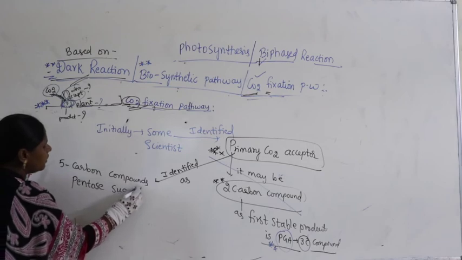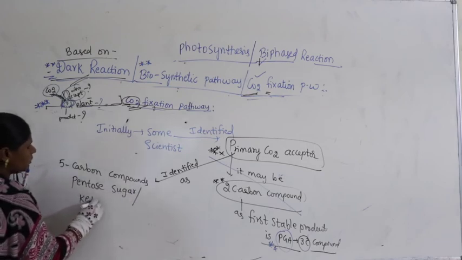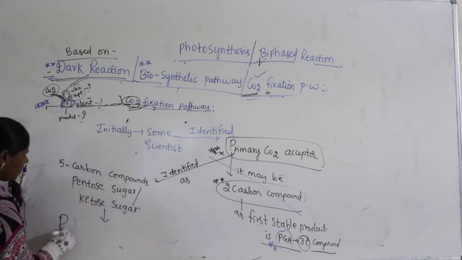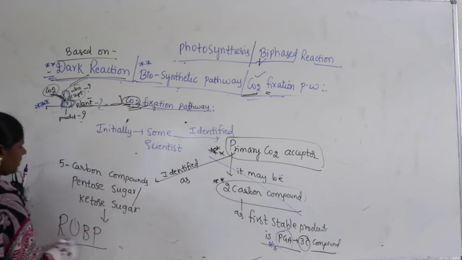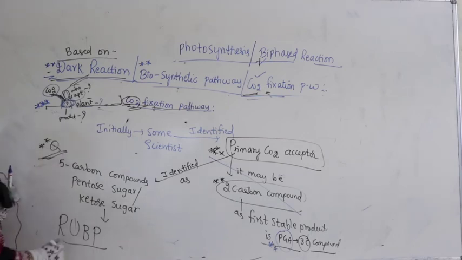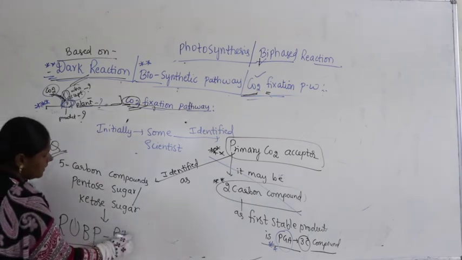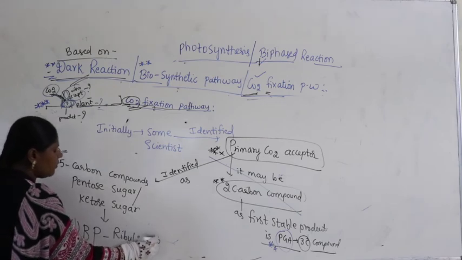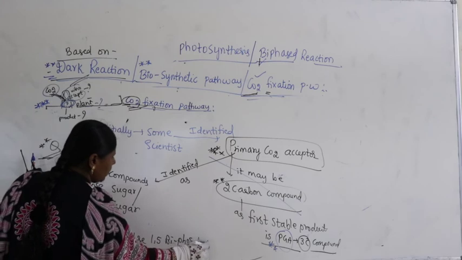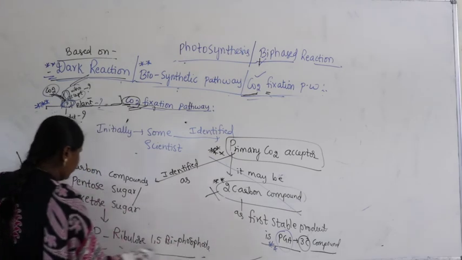Which type of sugar? It's nothing but a ketose sugar, which they identified as RuBP. Very important, a compulsory expected question. Most of the time the question appears. What is RuBP? That is nothing but ribulose 1,5-bisphosphate. It was not a 2-carbon compound. Then what is it?